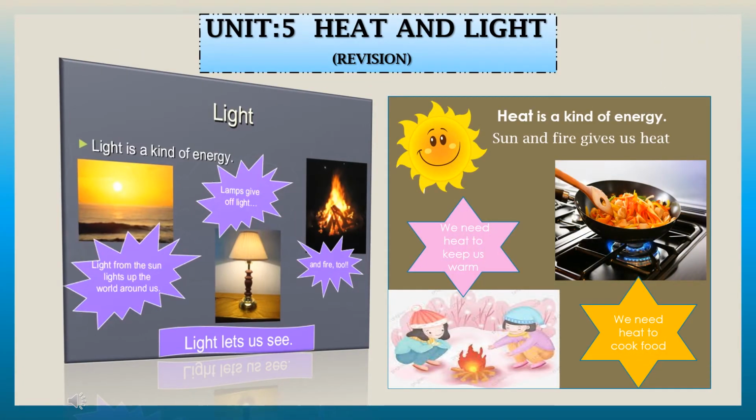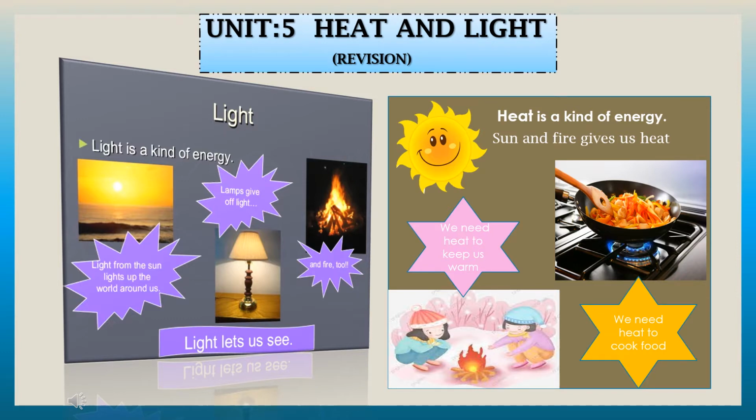Dear students, in Unit 5, Heat and Light, we have learned that heat and light are forms or kinds of energy. And what is energy? Energy is a power to do work. We use heat and light in our daily work, and we can see things clearly in the presence of light.